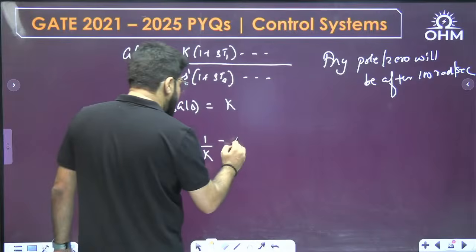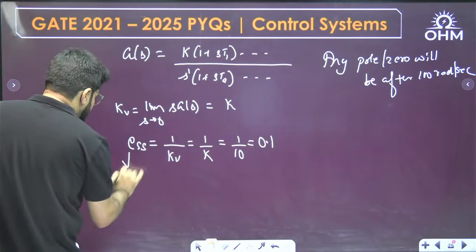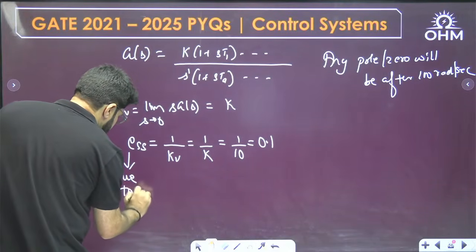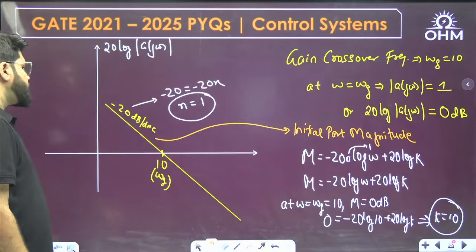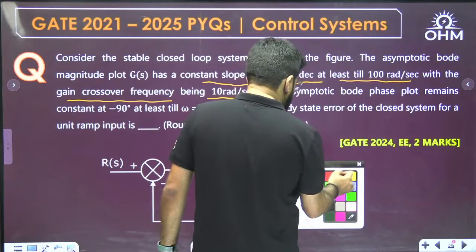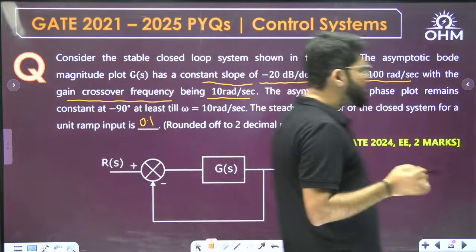So steady state error is 1 by 10, or 0.1, because the question was steady state error due to unit ramp, so that is 1 upon Kv. 0.1 is the answer. The phase details are given, not required actually.